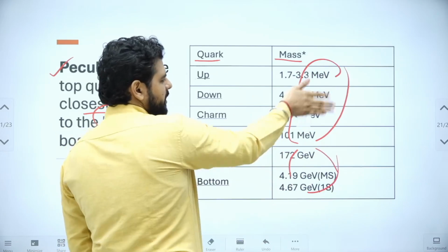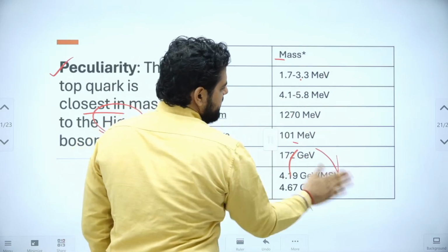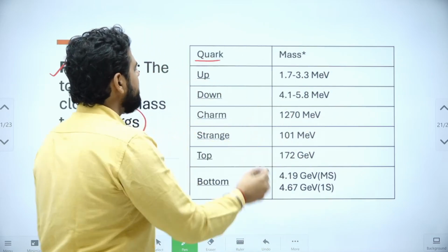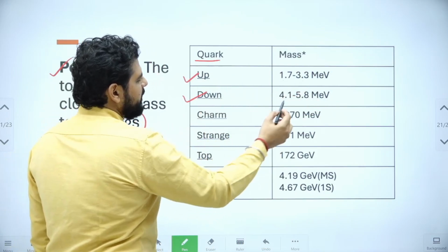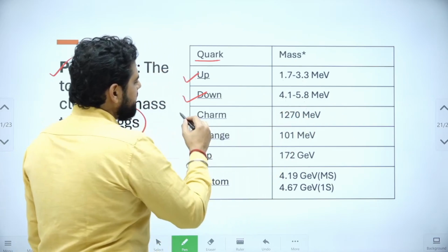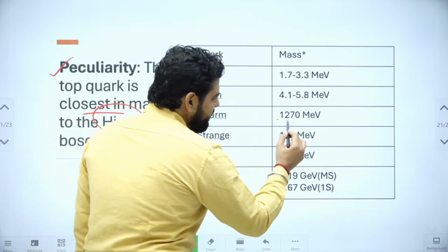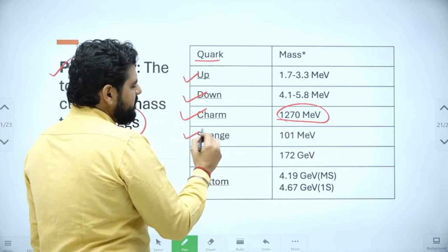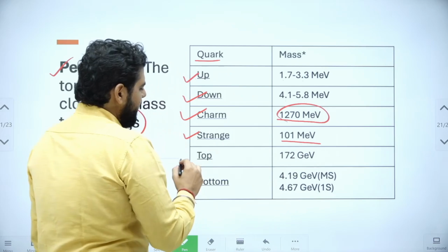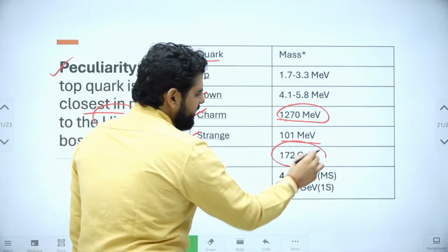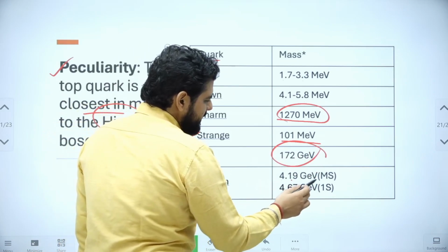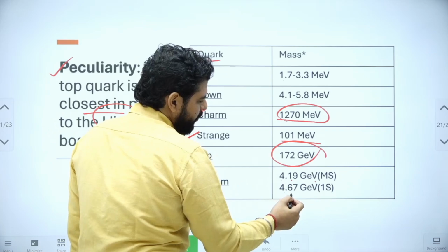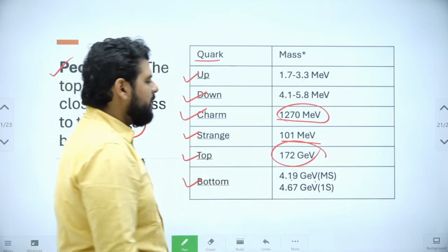Now let us see the particles. The up quark is 1.7 to 3.3 MeV, the down quark is 4.1 to 5.8, the charm quark is 1270 MeV, the strange quark is 101 MeV, the top quark is 172 GeV, the focus of our article, and the bottom quark is 4.19 GeV up to 4.67 GeV, as there are different types.